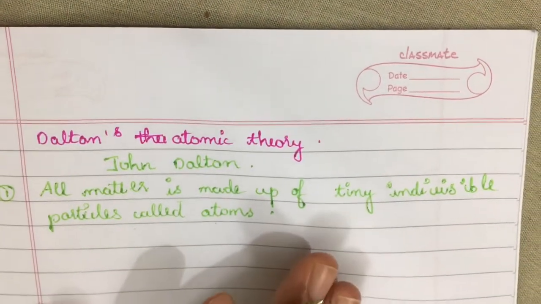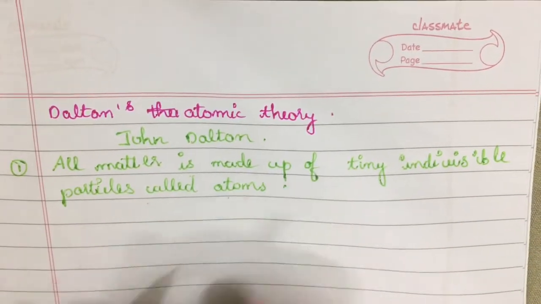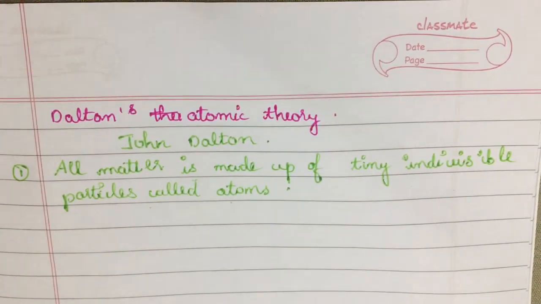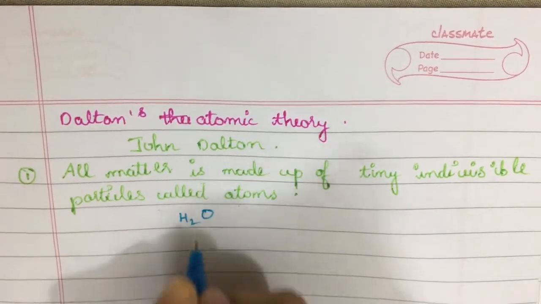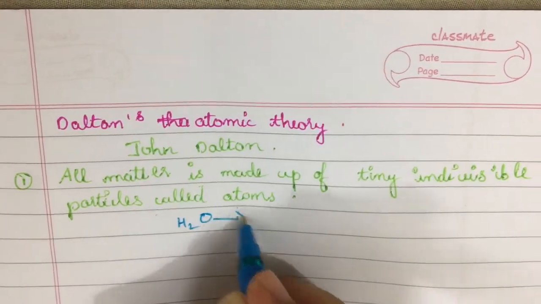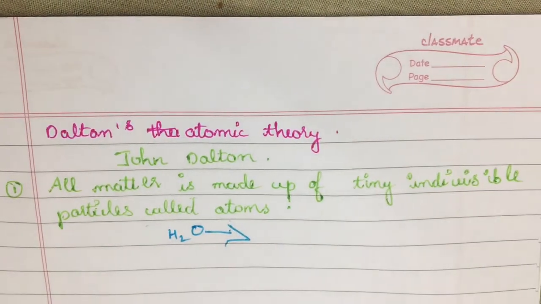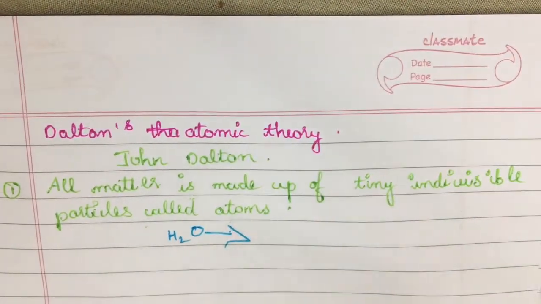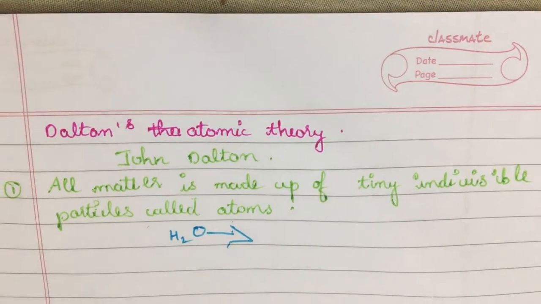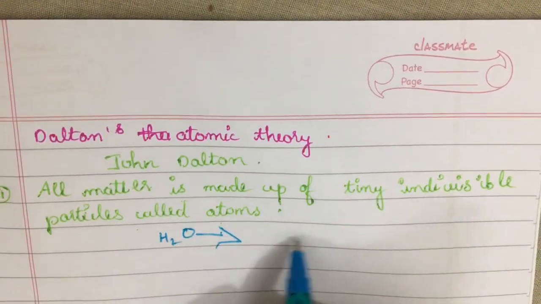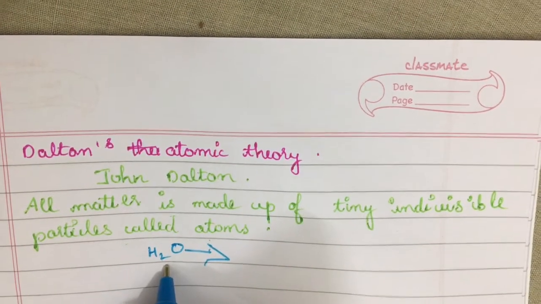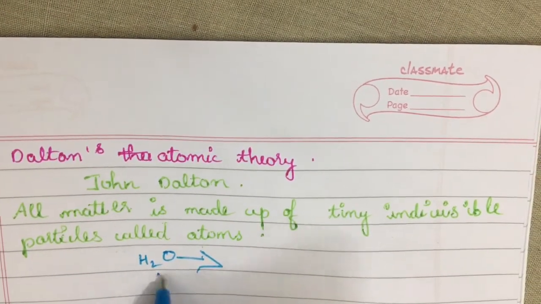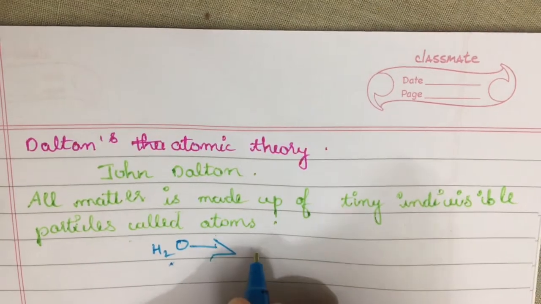Let us consider, for example, water. This is our water, and this water is made up of very tiny particles which are indivisible and not visible to our naked eye, and these are known as atoms.